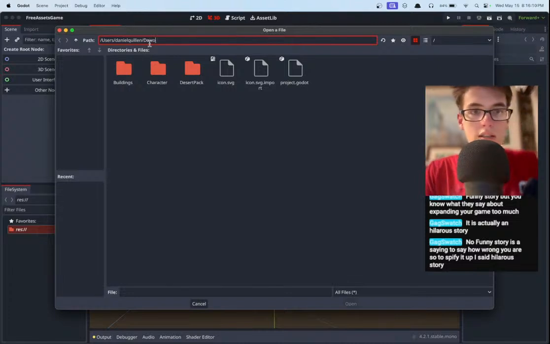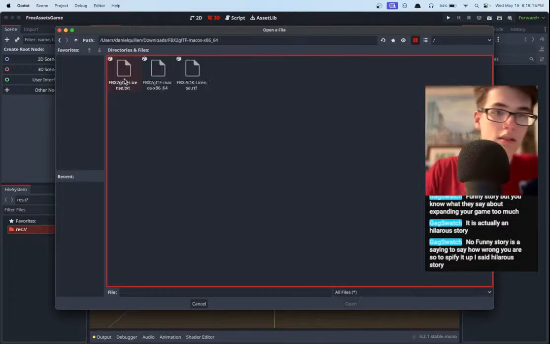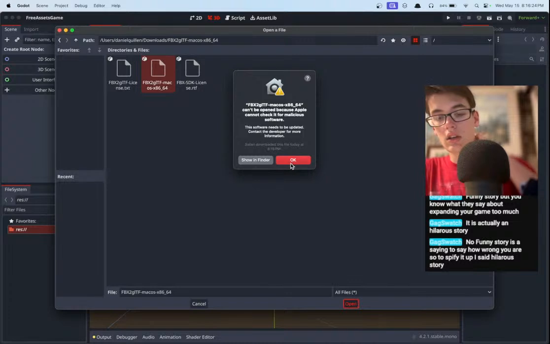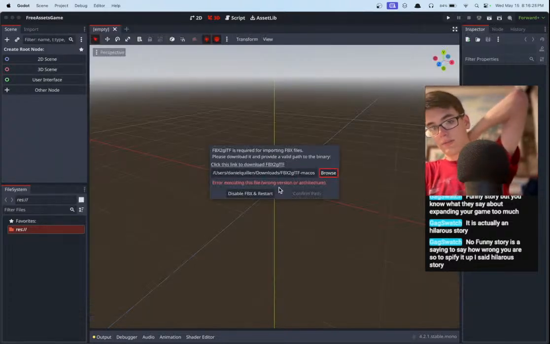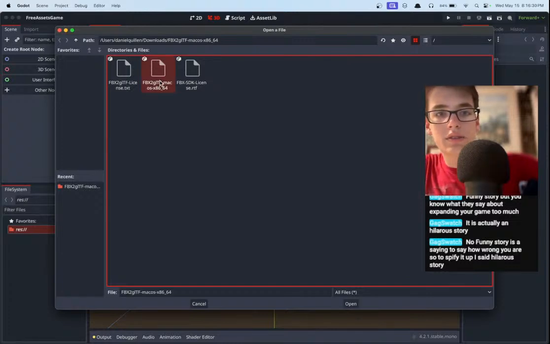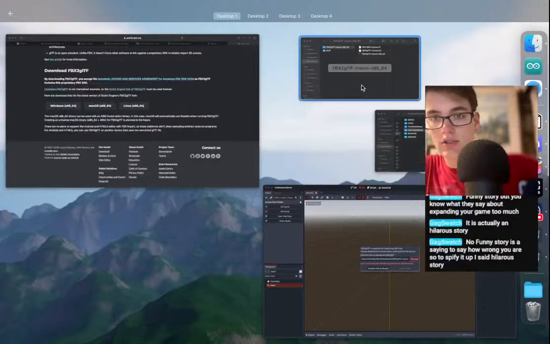Let's go to our downloads folder, and go ahead and select this. What are we looking for? This. Oh no. Error executing file. Okay, so we might have to do some shenanigans to try to get this thing to actually open.